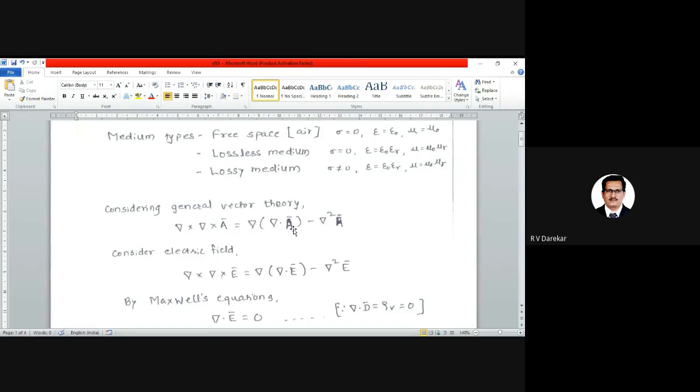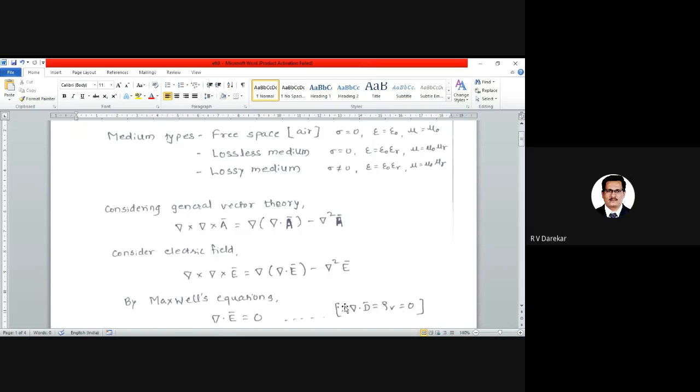In general, the vector is considered to be A bar. In a very similar way, if A bar is replaced by E bar, that is the electric field, we can write the same equation: del cross del cross E bar is equal to del into bracket, that is the gradient of the given vector. What is the vector? It is del dot E bar, that is the divergence of the given vector of electric field, minus del square of E bar. Now we know from Maxwell's equation, del dot D bar is equal to rho v, and in some specific regions, the value of rho v will be equal to 0.